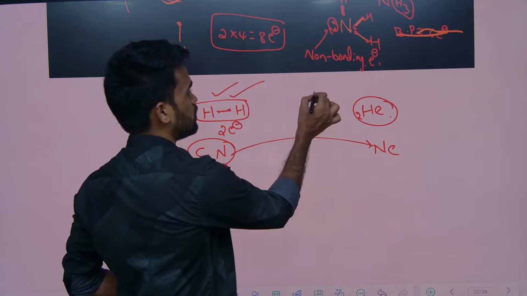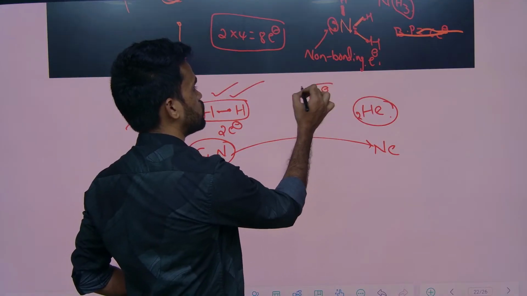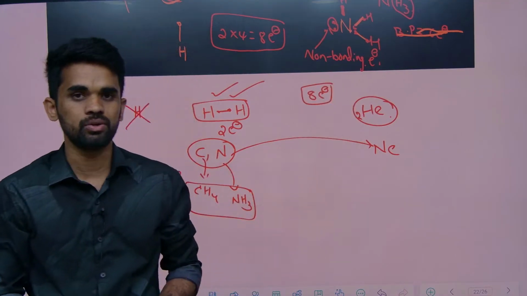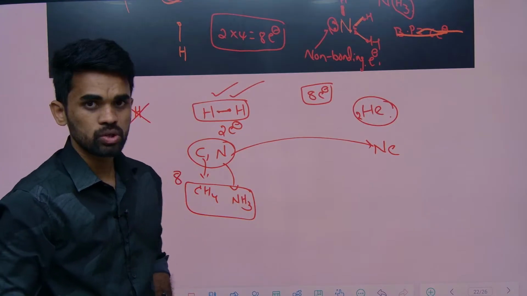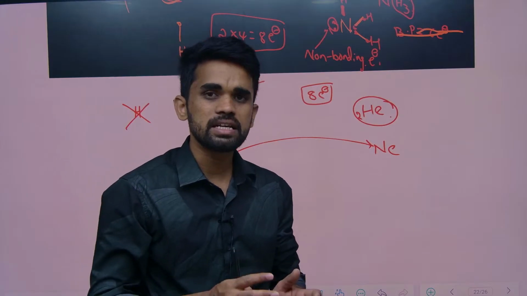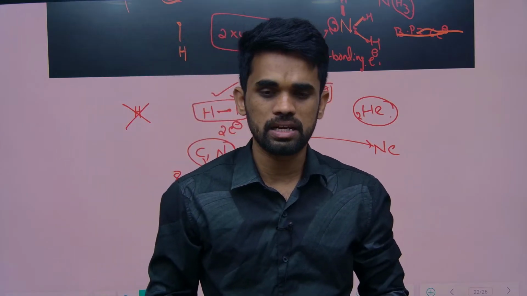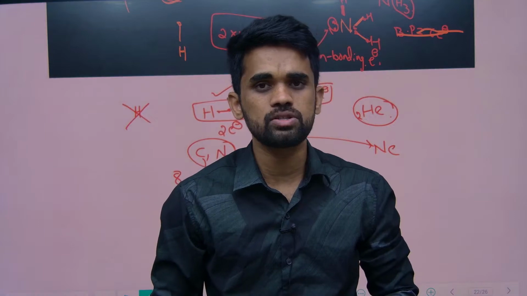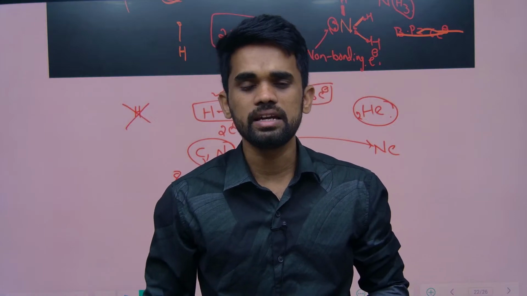What does octet rule mean? 8 electrons should be there in the molecule after formation of the molecule. But there are some species having fewer than 8 electrons that exist and are stable.